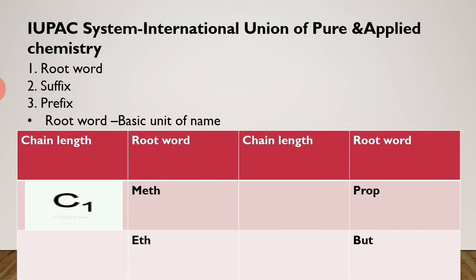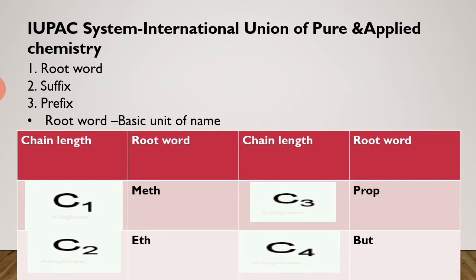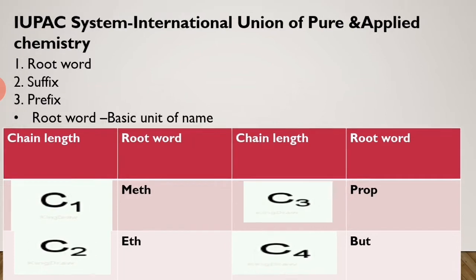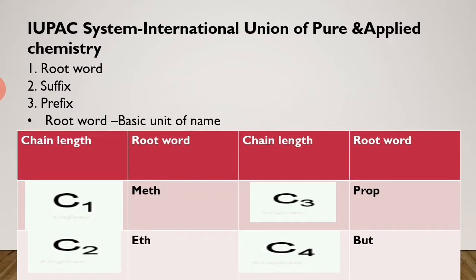If in the parent chain the carbon atom is 1, then the root word is meth. If the carbon atoms are 2, then the root word is eth. If there are 3 carbon atoms, then the root word is prop. If there are 4, then the root word is but.